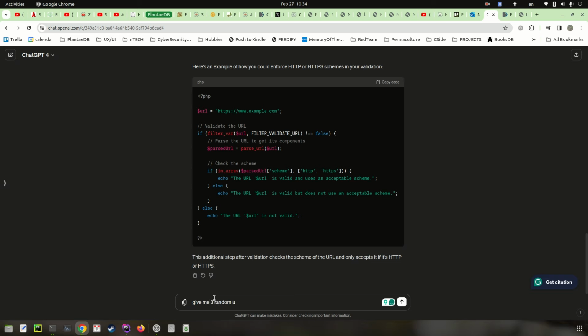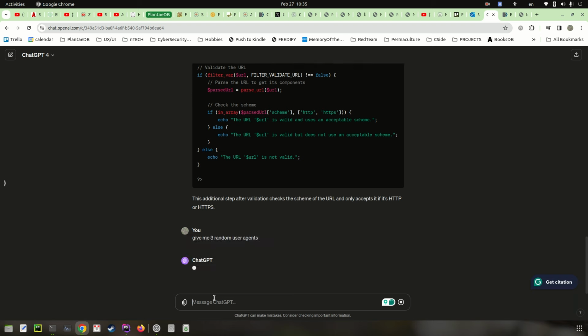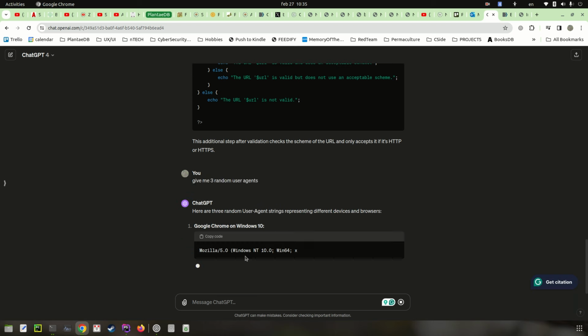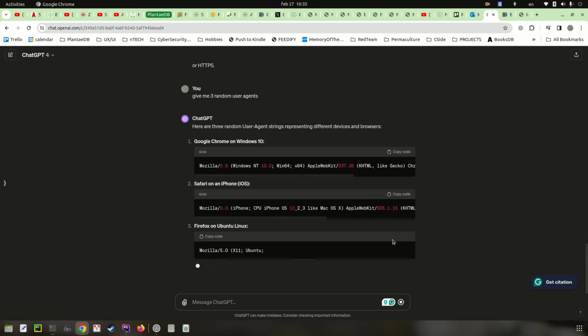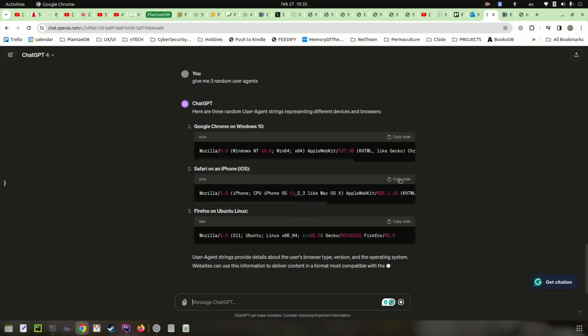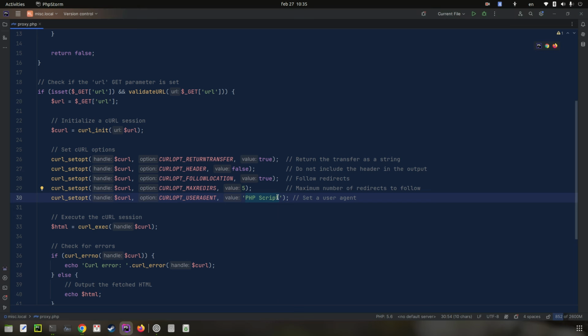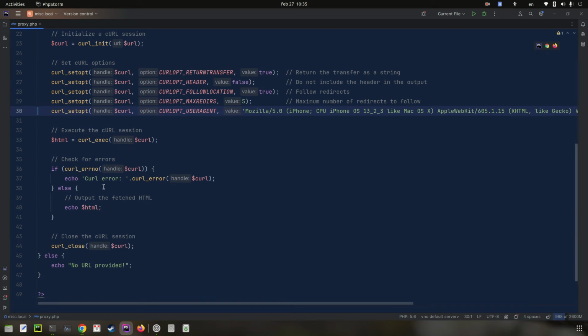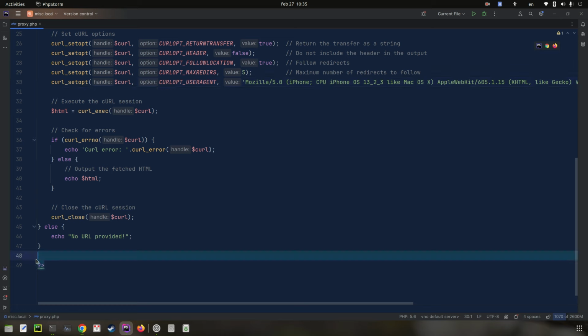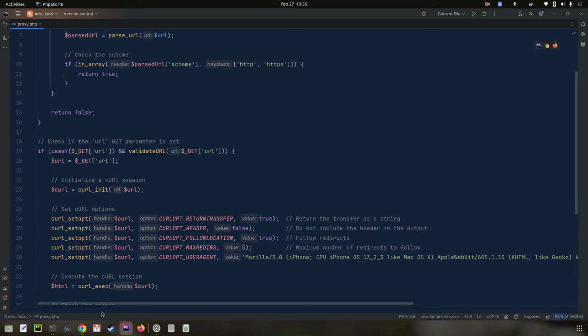Then three random user agents. I just don't like the default script user agent. Let's use Firefox, Safari. I really don't like having the user agent just say PHP script. Let's pretend we are a browser. Okay, good. And check for errors. So let's try to see if it works.